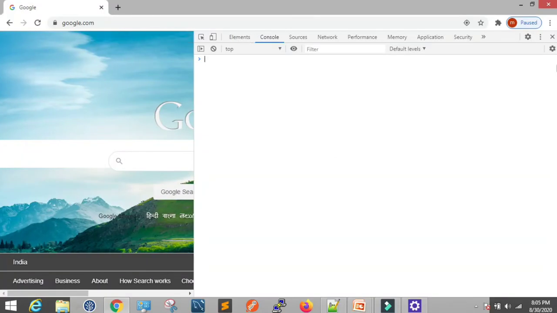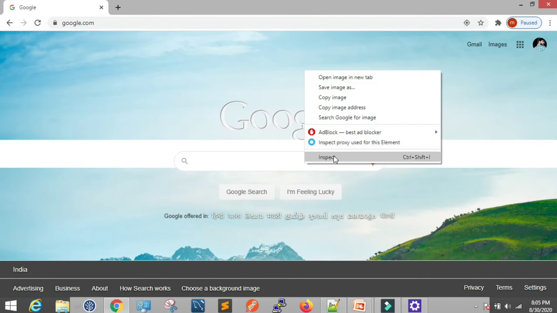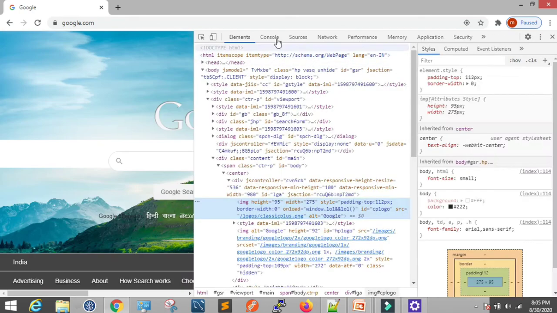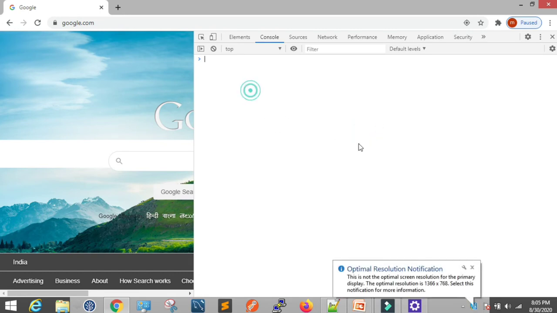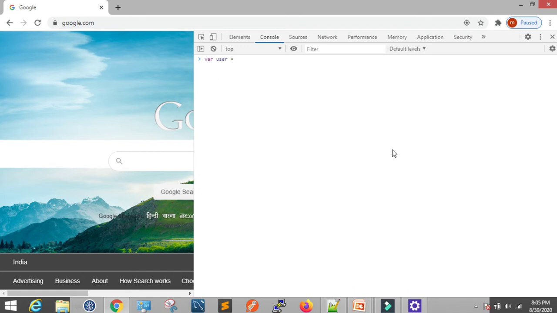So this is a Chrome browser. I'm using this console from the Chrome browser, and here I'm trying to create one JavaScript object which is like a user or customer, anything, fine. So I'm taking user, and username is something like Mahod, and his phone number some random number up to 10 digits.